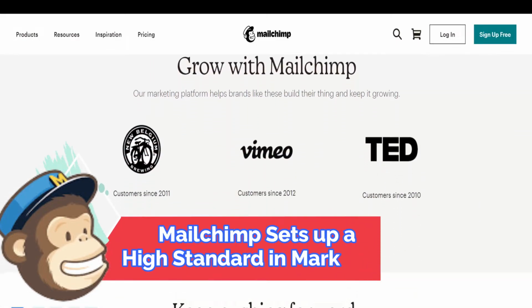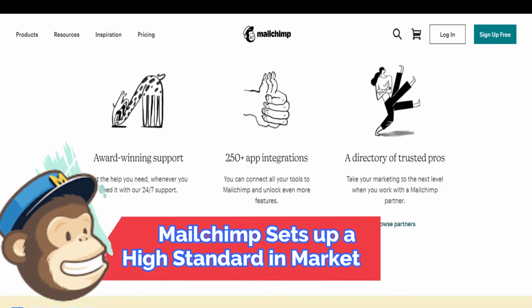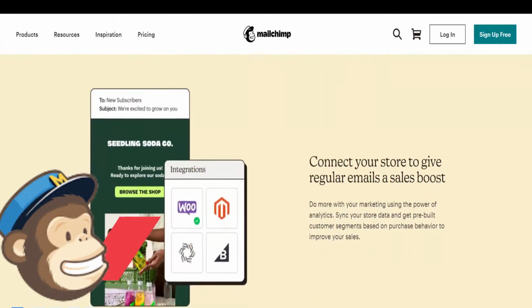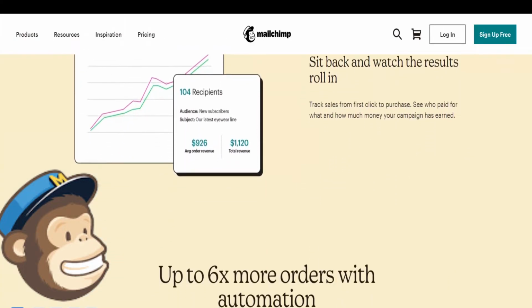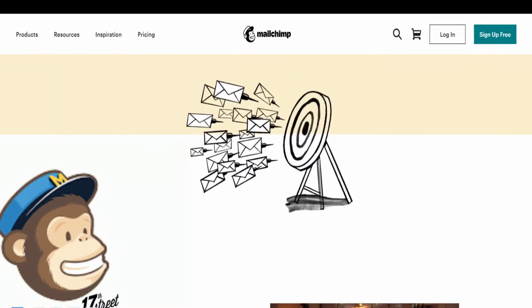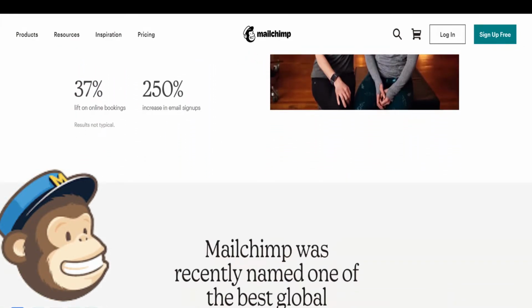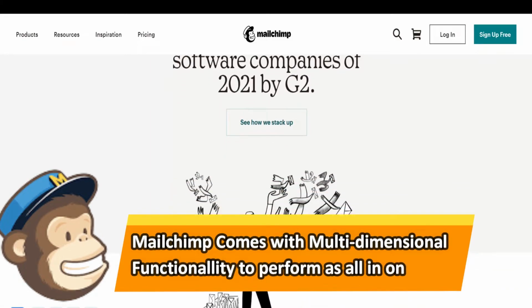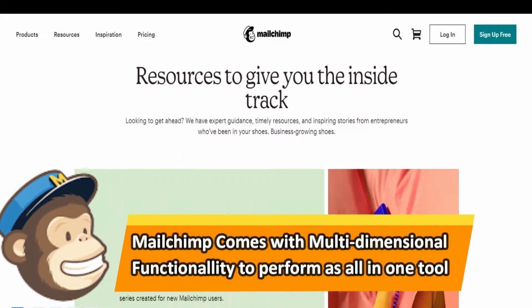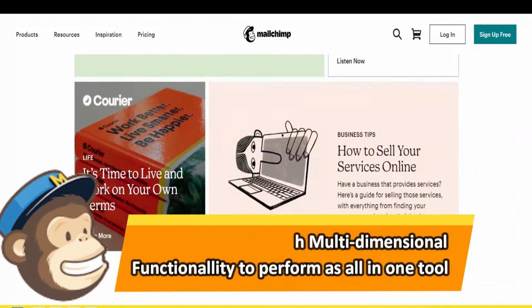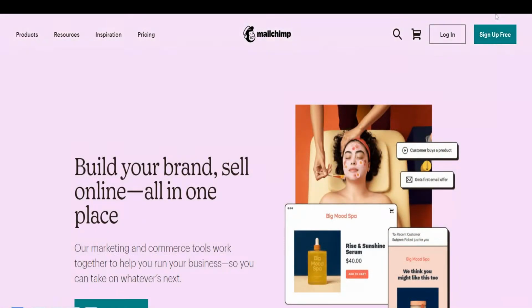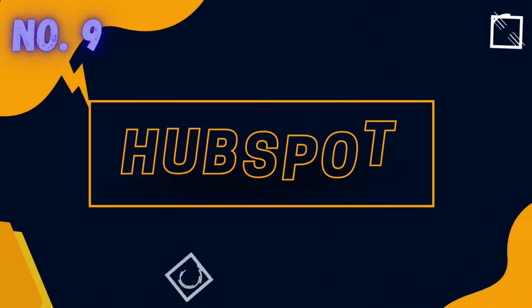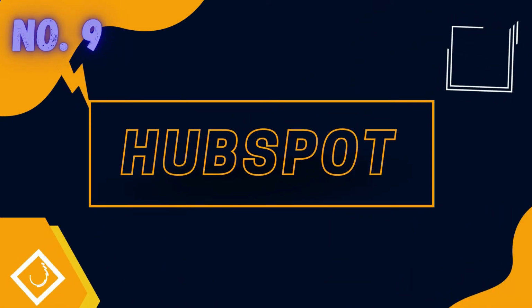As they set a high standard for email marketing software, MailChimp is a user-friendly and powerful tool to help you maximize the power of your email marketing campaigns. MailChimp has recently expanded its functionalities to become an all-in-one marketing tool, with features such as drag-and-drop email templates and many more.